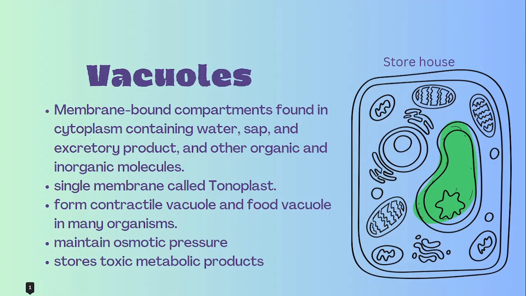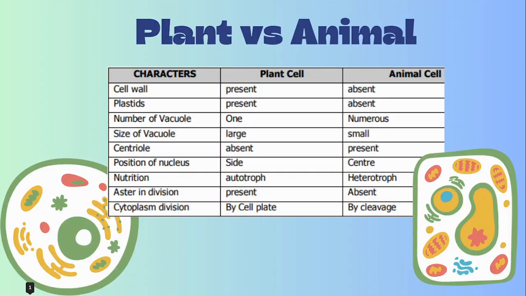In animal cells, vacuoles are smaller and numerous, while in plant cells there is only a single vacuole, which occupies 90% of the cell volume. The vacuole helps in maintaining the osmotic pressure of the cell, and it is also called the storehouse of the cell.